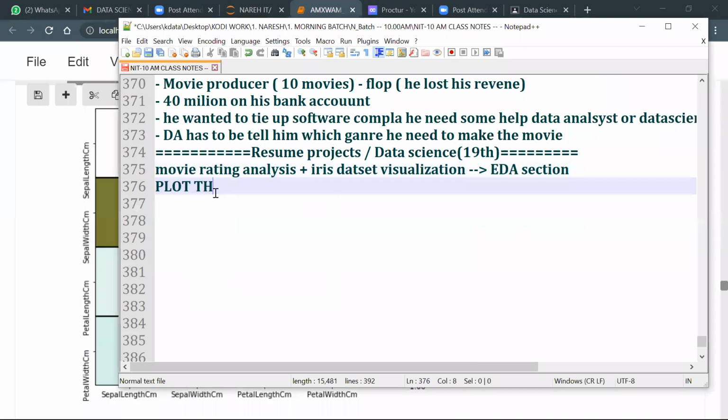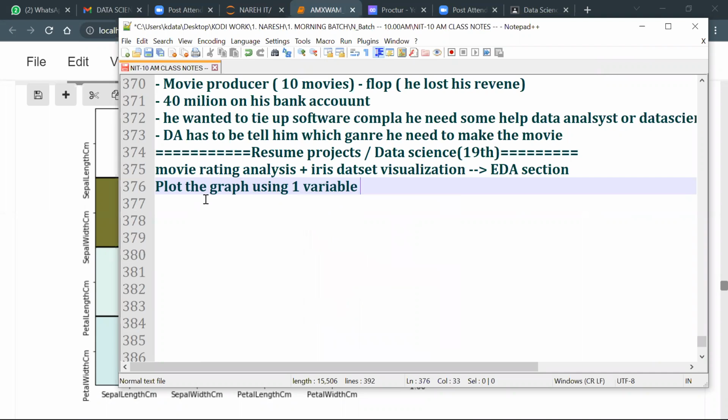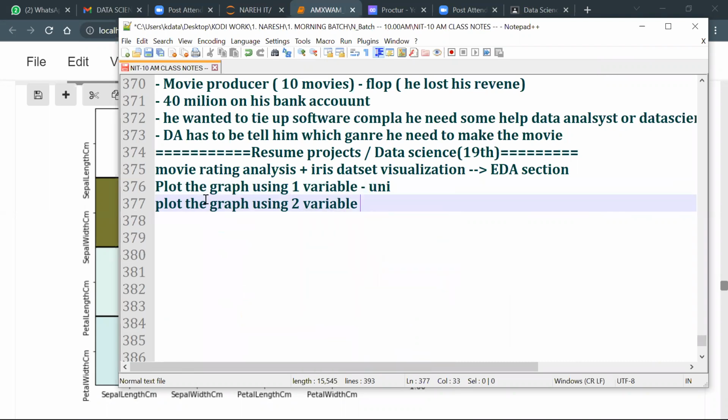Plot the graph using one variable is called univariate. Plot the graph using 2 variables is called bivariate.